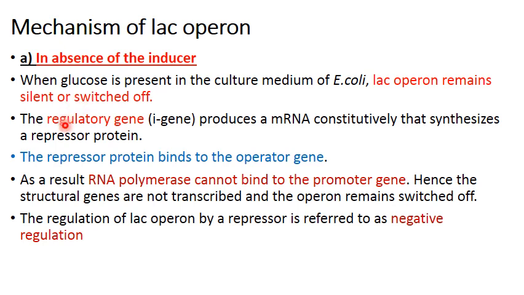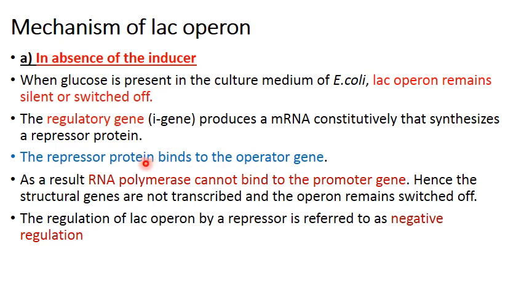How do the genes remain switched off? Here the regulatory gene, or the I gene, always produces an mRNA, and if a gene always produces an mRNA, we say what are they? Constitutive genes. So the regulatory gene will always be producing an mRNA that synthesizes a repressor protein, irrespective of whether the inducer is present in the culture medium or absent. That repressor protein will bind to the operator gene.